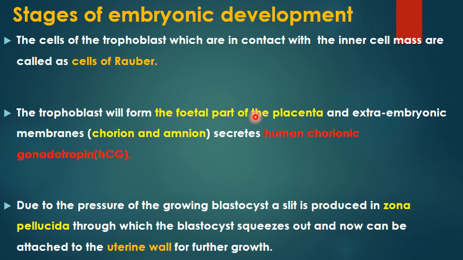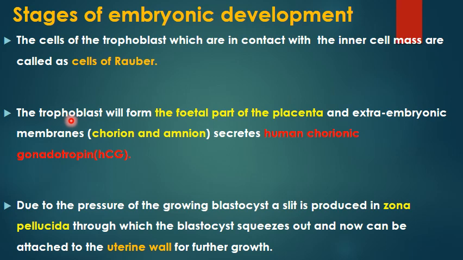So when the placenta is formed, what is the placenta? It is the connection between the mother's uterine endometrium and the growing fetus. The fetal part and the mother's part both play a role. The mother's uterine endometrium will be a part of the placenta, plus the fetus will also be a part of the placenta. And what is going to be formed from the trophoblast? That will be the next topic we are going to deal with: how implantation takes place, what a placenta is, how it is formed and what its function is.